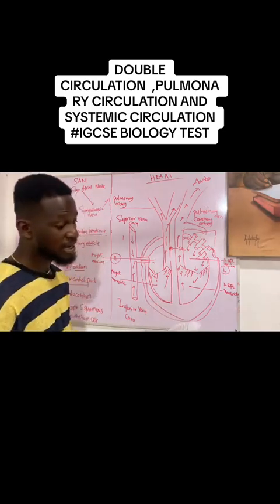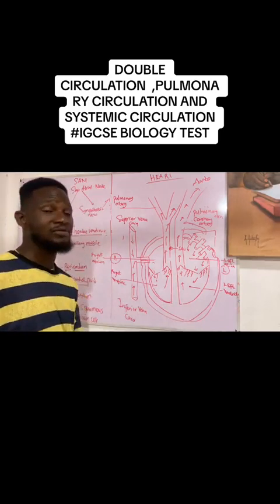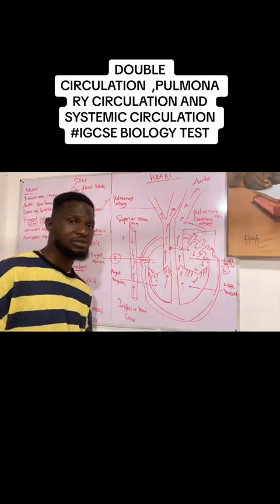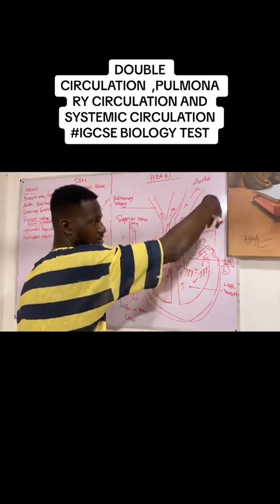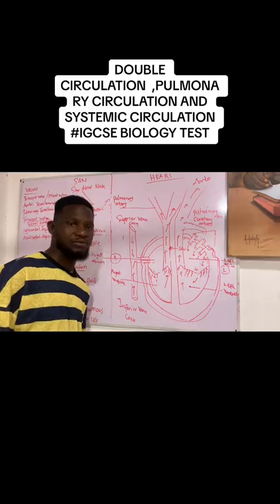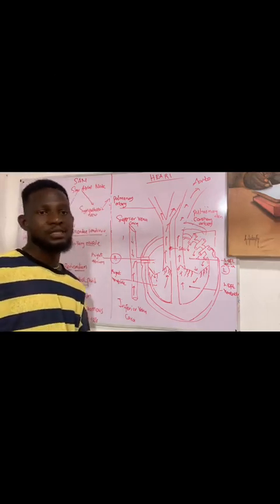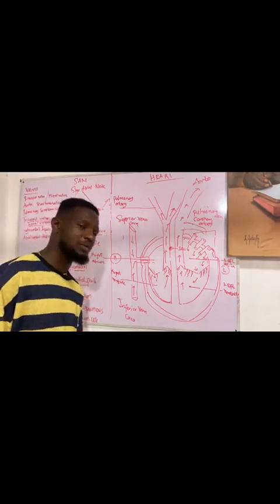A vein, on the other hand, will definitely be a blood vessel that carries blood towards the heart. Because if we say a vein is a blood vessel that carries deoxygenated blood, look at the pulmonary veins, they are carrying oxygenated blood from the lungs to the heart. So you cannot say a vein is a blood vessel that carries deoxygenated blood. So you can say a vein is a blood vessel that carries blood away